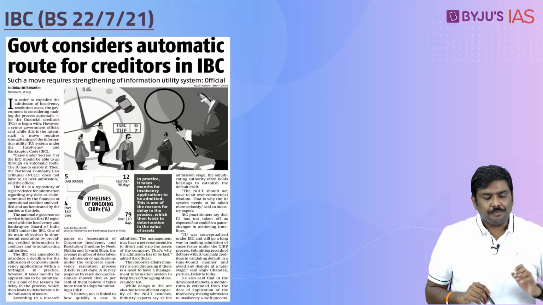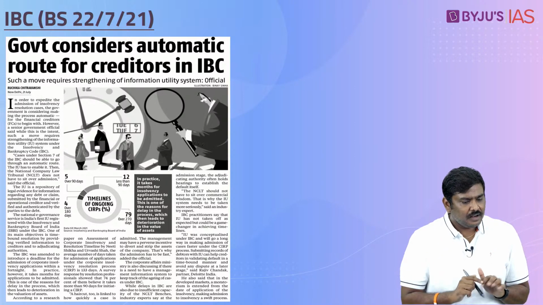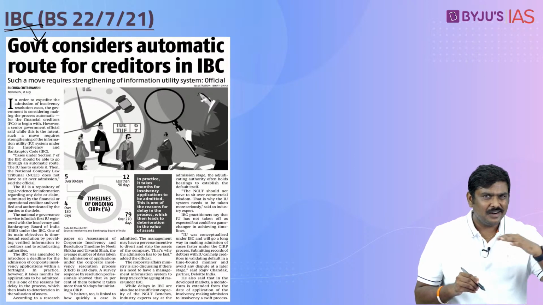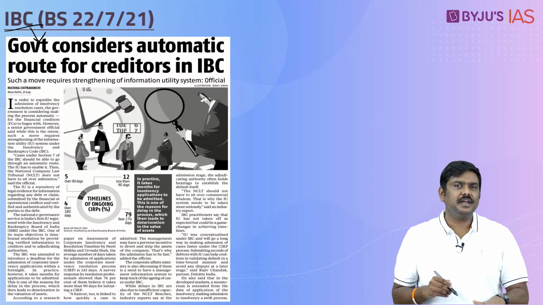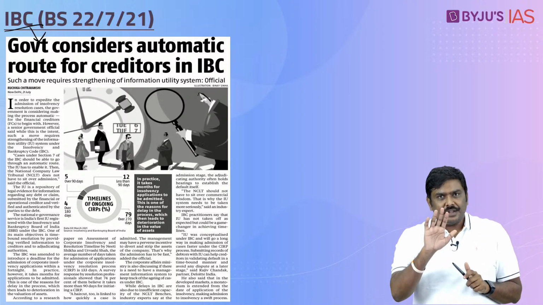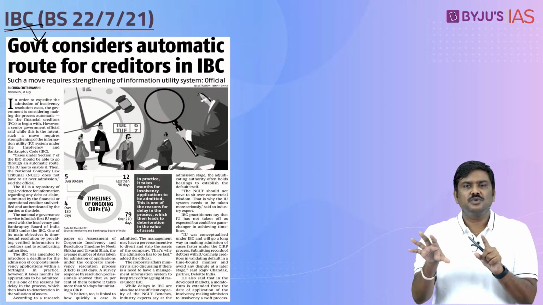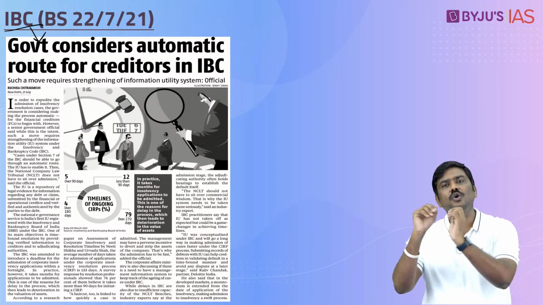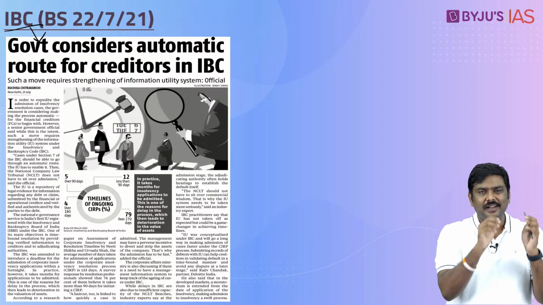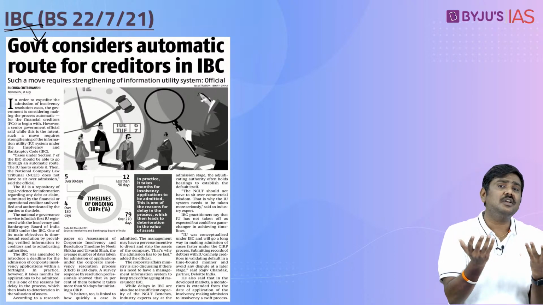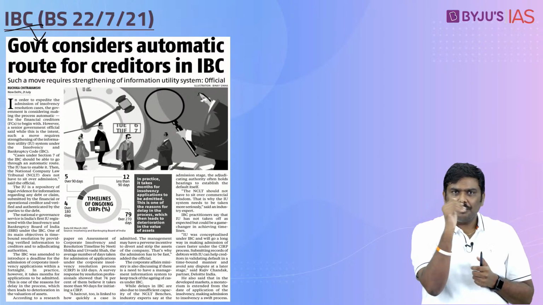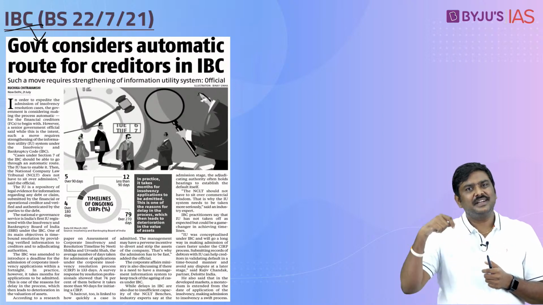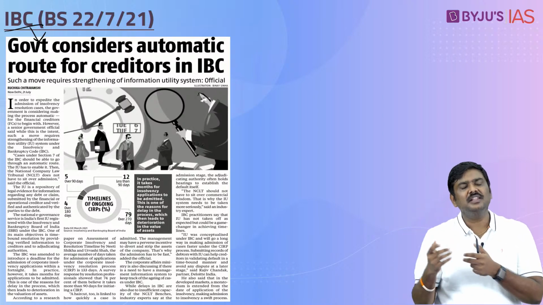Done. Now, let us go to the next article, Insolvency and Bankruptcy Code. Under this, one point is being discussed here, we will focus on that only. Now, understand this, imagine a particular situation, creditors have given a loan to a particular company. Creditors, I am talking about, let us say, financial creditors, they have given a loan to a particular company, the company has defaulted, it is not repaying this loan.